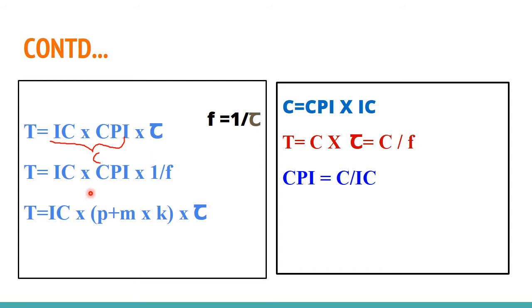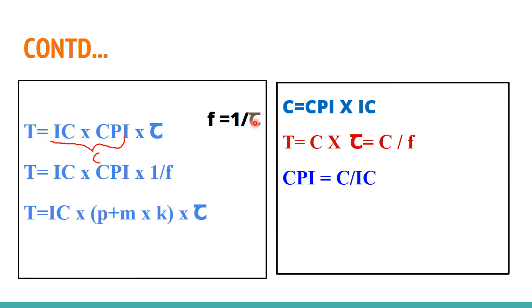The same equation, if you need to represent it using clock rate: what is clock rate? It is F, that is equal to 1 by tau. So if you need to represent it using clock rate, you have to write T is equal to IC into CPI into 1 by F, because F is equal to 1 by tau. And also